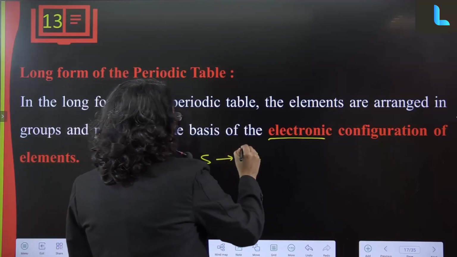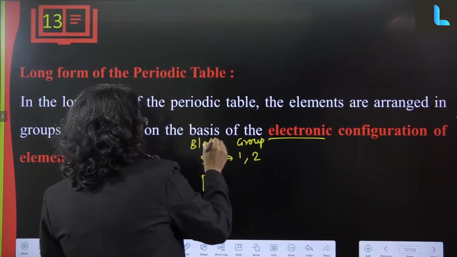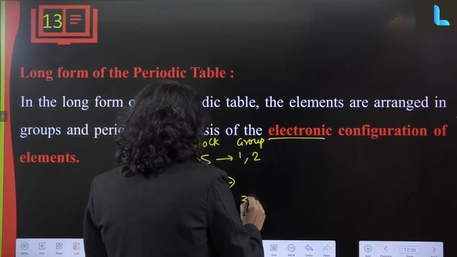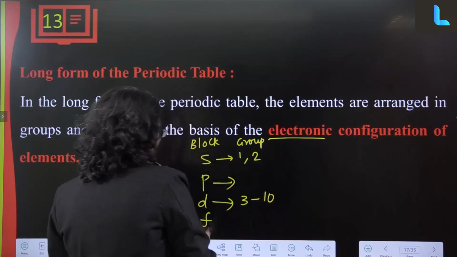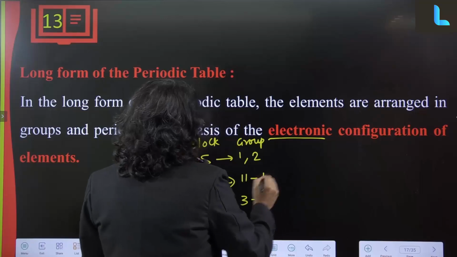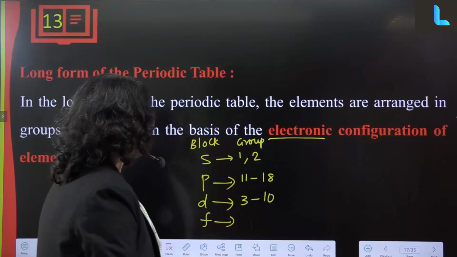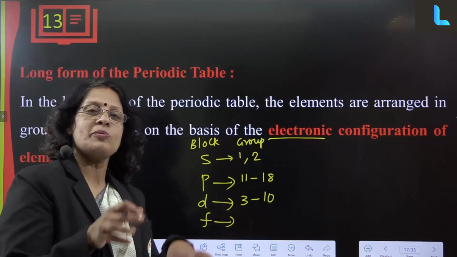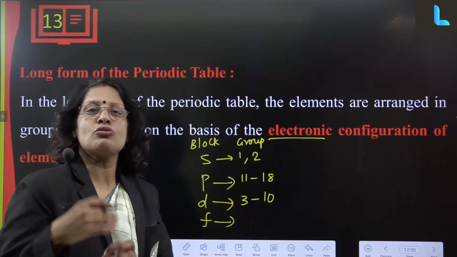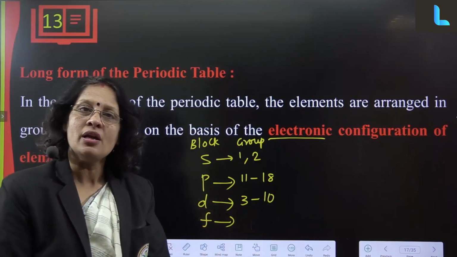Groups 3 to 10 are the D block, and groups 11 to 18 are the P block. The F block is the strip in between, that is the 4f and 5f series. When the outermost electron goes to the 4f orbital, it is the 4f series, the lanthanides, and when it goes to the 5f orbital, it is the 5f series, the actinides. So lanthanides and actinides come under the F block.